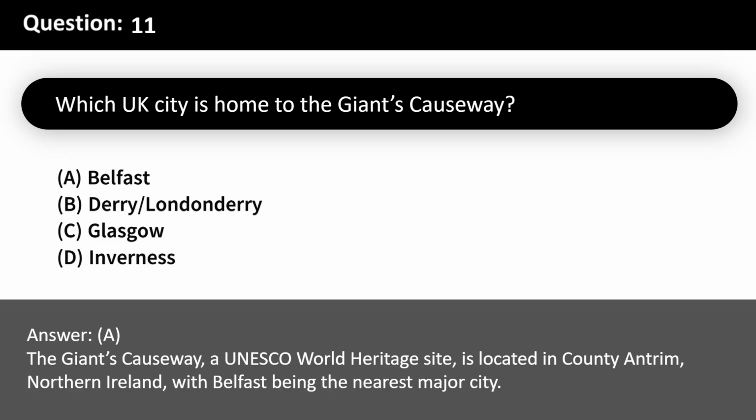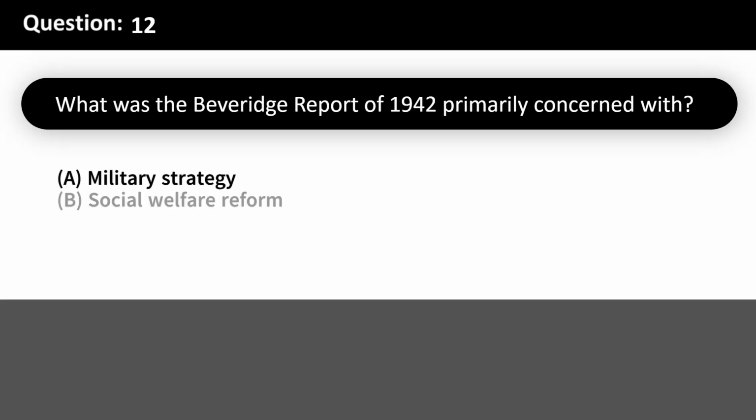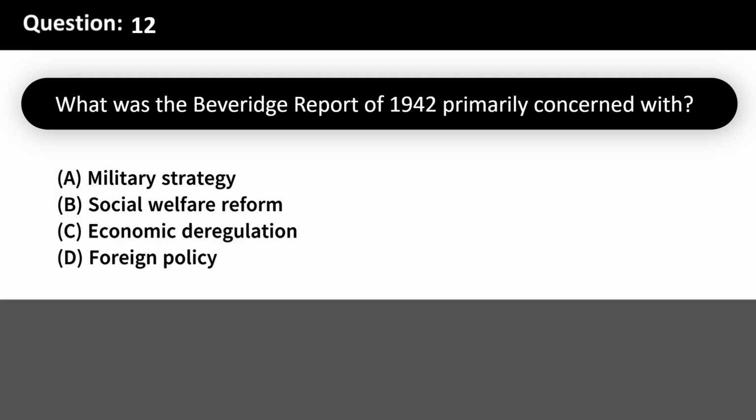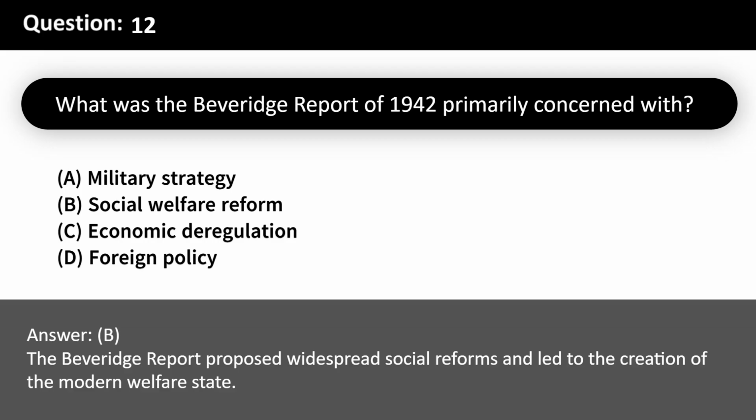major city. What was the Beveridge Report of 1942 primarily concerned with? A. Military strategy. B. Social welfare reform. C. Economic deregulation. D. Foreign policy. Answer, B. The Beveridge Report proposed widespread social reforms and led to the creation of the modern welfare state.